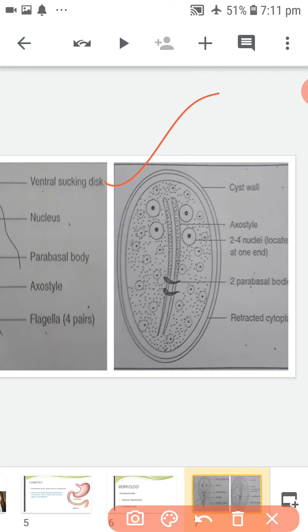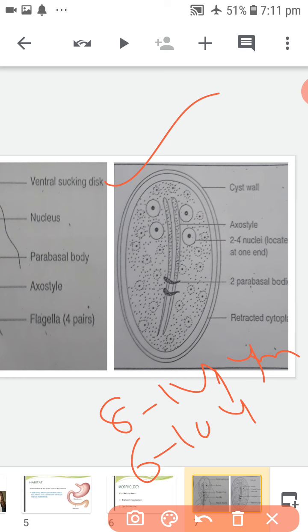The cyst is 8 to 14 mm in length and 6 to 10 mm in width, and surrounded by a tough hyaline cyst wall.